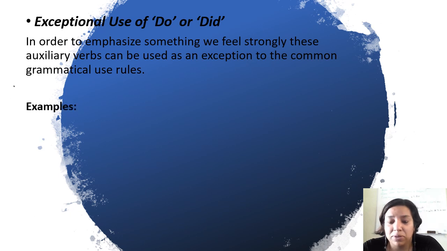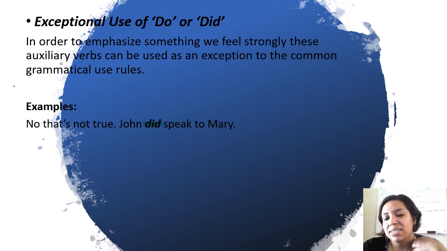For example, no, that's not true. John did speak to Mary. We have heard these kinds of statements before, but what we usually say is John spoke to Mary, right? And in this case, we're using, as it says, exceptionally, John did speak to Mary.